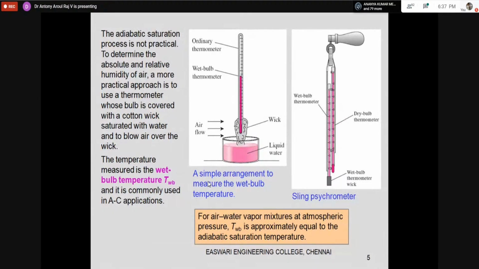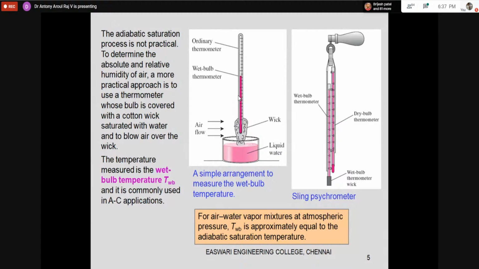For that, we have the wick, we dip it in water, and we make the air flow through it. In that process, the water will come to equilibrium with the surrounding. If you measure the temperature with the arrangement shown here, it is called the wet bulb temperature. The instrument used for measuring that is called a wet bulb thermometer. Similarly, the instrument used for measuring the dry bulb temperature is called a dry bulb thermometer.